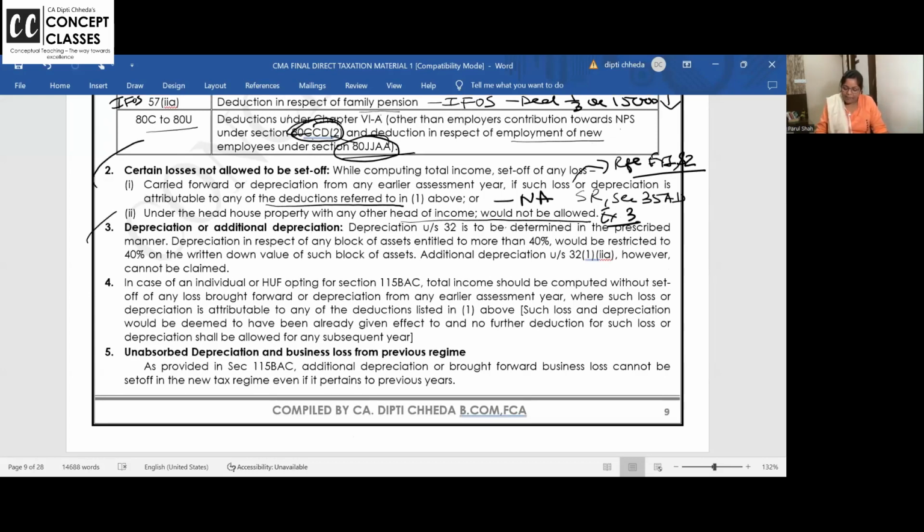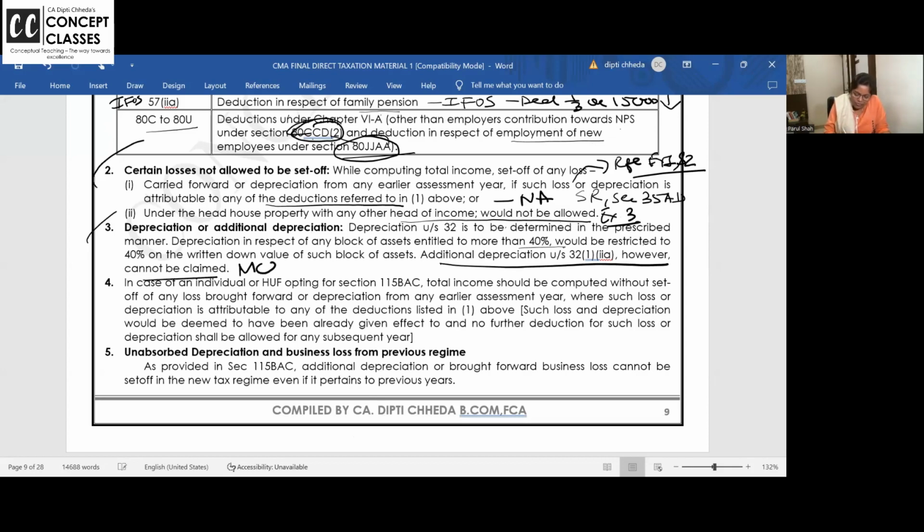Now, depreciation under section 32 is to be determined in the prescribed manner. Depreciation in a block cannot exceed 40%. You all should know now, the highest rate of depreciation is allowed on books and computers, that is 40%. Additional depreciation cannot be claimed.